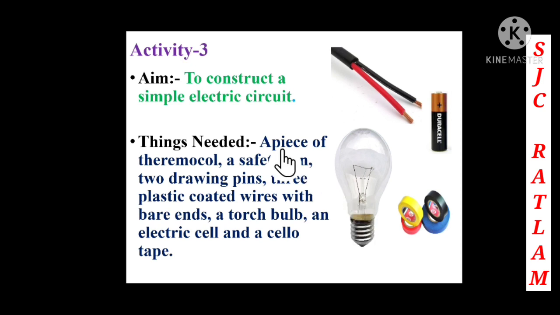Now children, we are going to see activity 3. Aim: to construct a simple electric circuit. So now we are going to construct a simple electric circuit. What we need is a piece of thermocol, a safety pin, some drawing pins, plastic coated wires, a torch bulb, an electric cell and a sellotape.